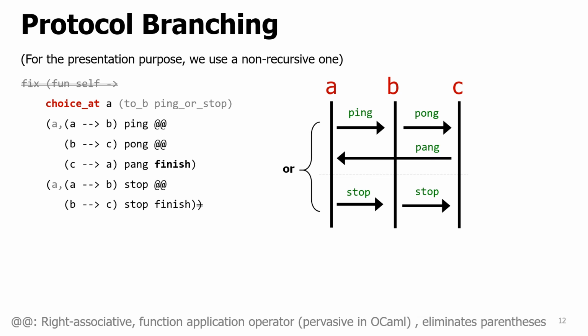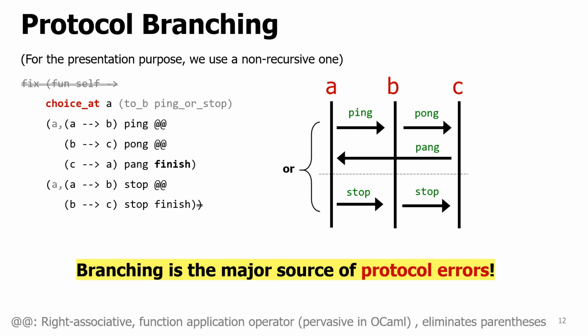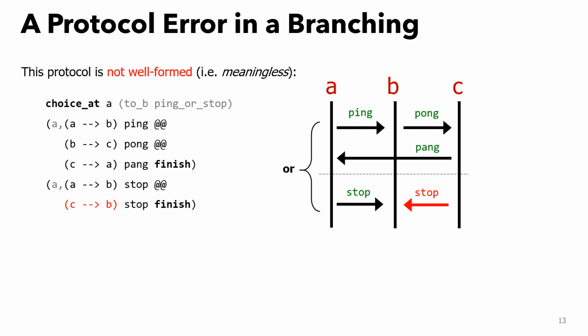Even in this simpler setting, branching can be a major source of errors in the protocol. Assume the programmer made a mistake in the protocol. The programmer made a mistake at the end of the second branch by writing C to B, which is opposite. Such a protocol is said to be not well formed, or just meaningless.